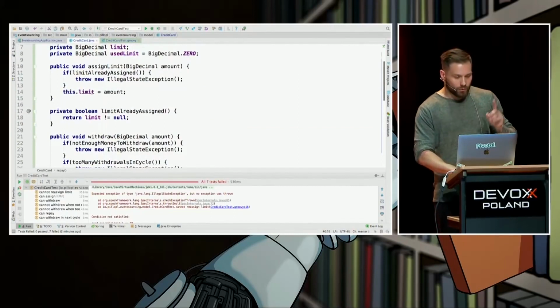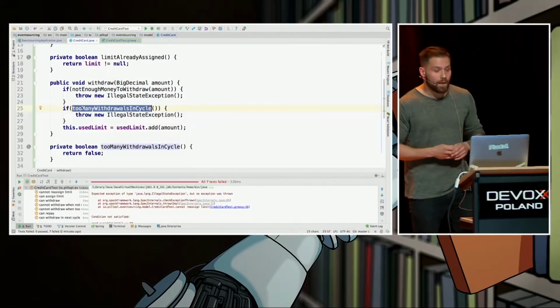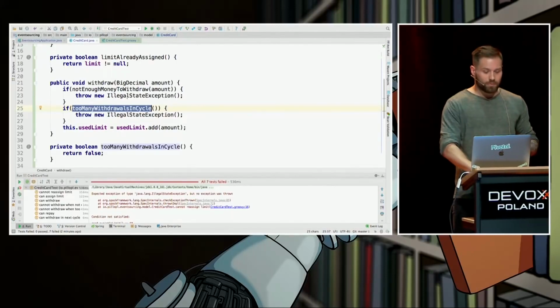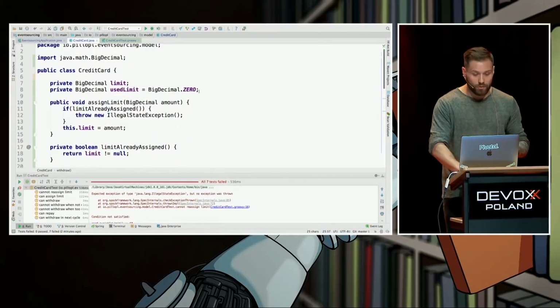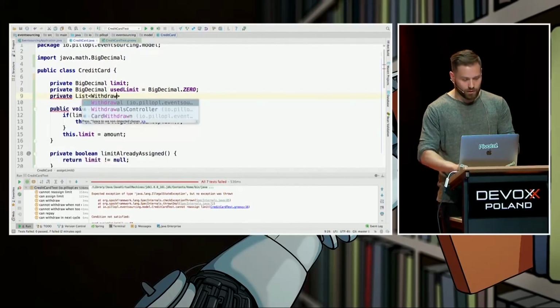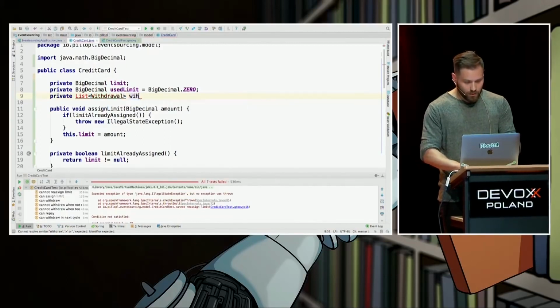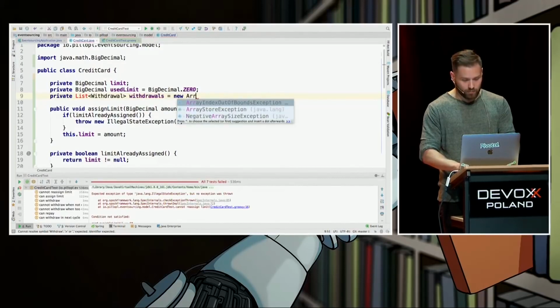Only one thing left to do. Something with this, too many withdrawals in cycle. So, too many withdrawals in cycle, how to do that? How to answer this question? We could, for instance, store a private list of withdrawals in here. Let's name it withdrawals. And it's going to be an array list, right?